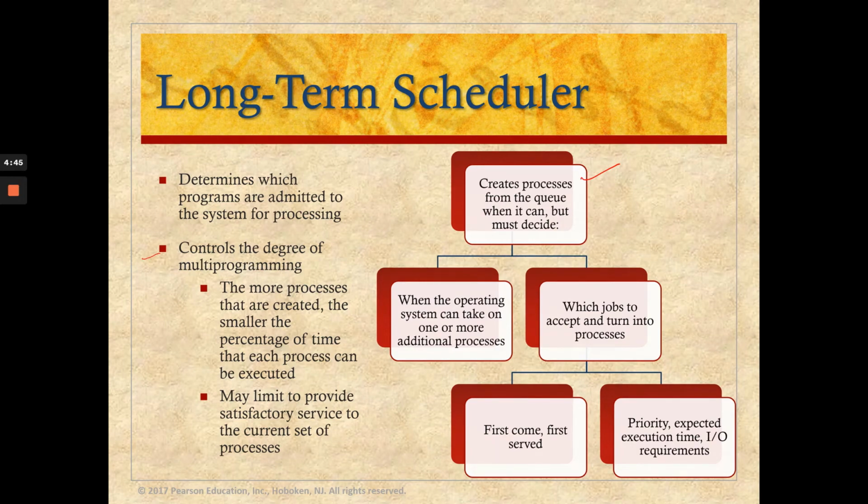whether the operating system takes on one or more additional processes, and they need to decide which job to accept and turn into a process. I mean, jobs here are programs. You can decide based on a first come first served basis or based on the priorities given to specific programs.